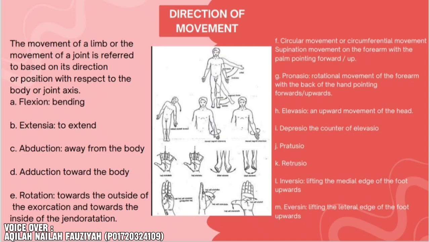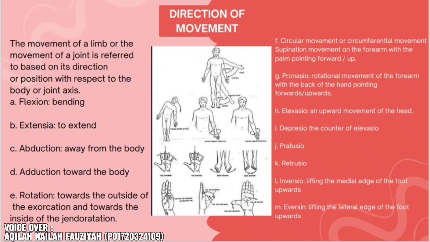Direction of movement. The movement of a limb or the movement of a joint is referred to based on its direction or position with respect to the body or joint axis. A. Flexion is bending. B. Extension is to extend. C. Abduction, away from the body.